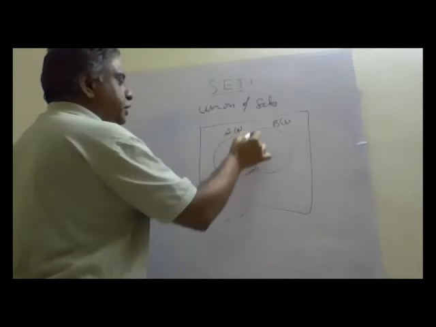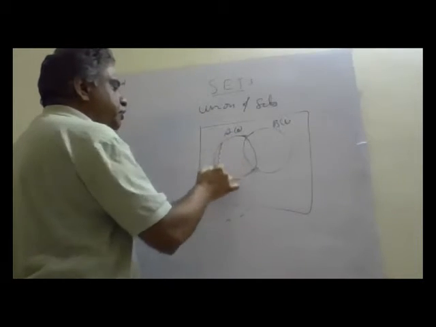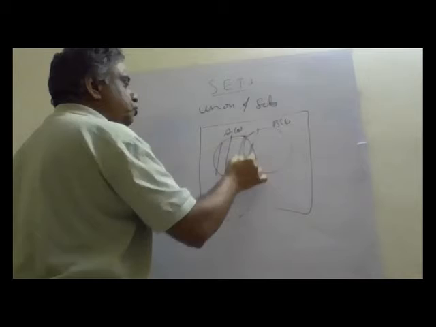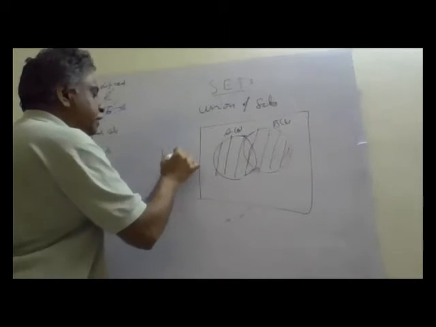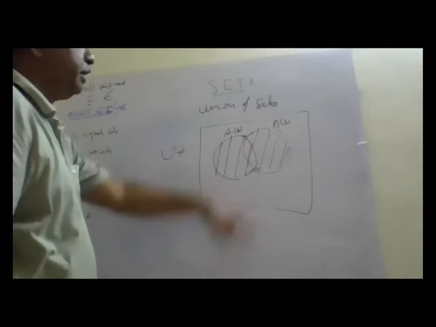So this is A, this is B, any set. A union B means both together. We are adding. Union means adding.